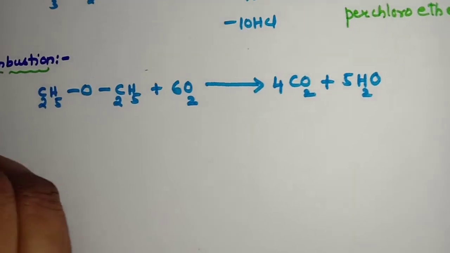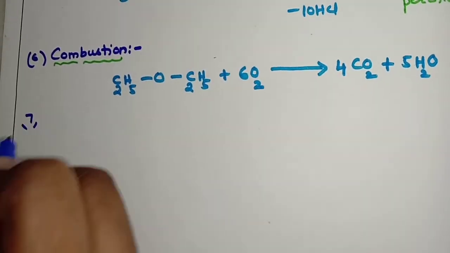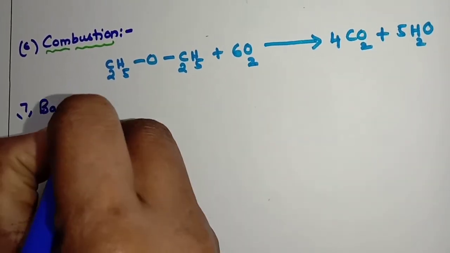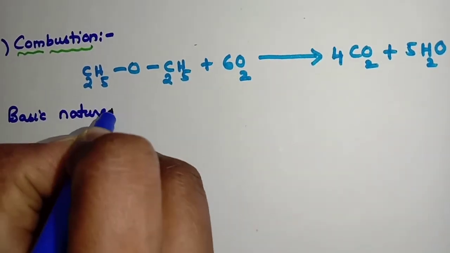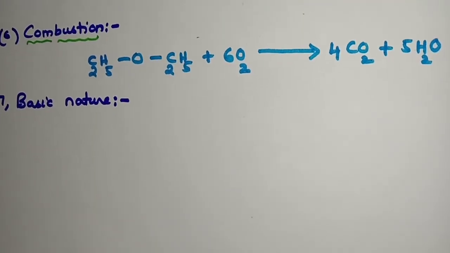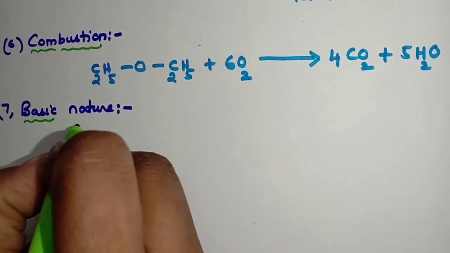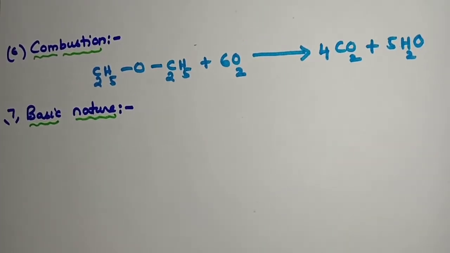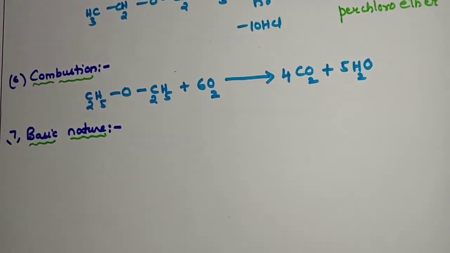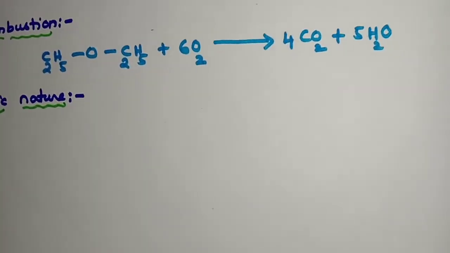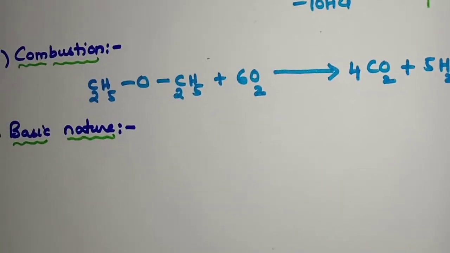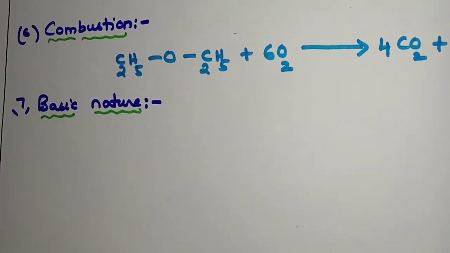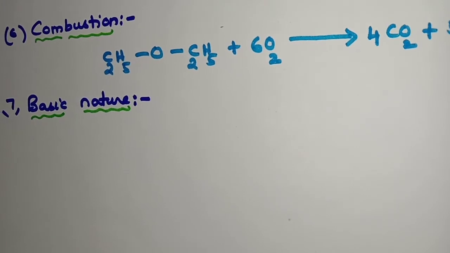This is about combustion. Next, reaction number 7. Put the side heading basic nature. You know, students, ethers are basic in nature. Why are they basic? Because of the unshared pair of electrons present on oxygen. As they are basic, they can be dissolved in strong acids like sulfuric acid at low temperatures, forming oxonium salts.